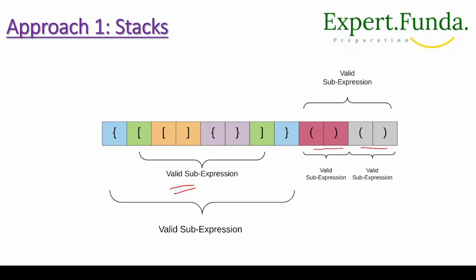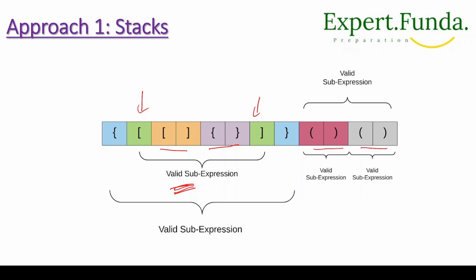the colored code cells mark the opening and closing braces of the parentheses here, and the entire expression is valid, but a sub portion of it is also valid in itself. So this lends a recursive structure to the problem, right? For example, let's consider the expression enclosed within the two green parentheses. First we have started from here, and second we have started here, right? Within that you can see this is a valid sub expression. Why? Because both its start and its end are here, right?